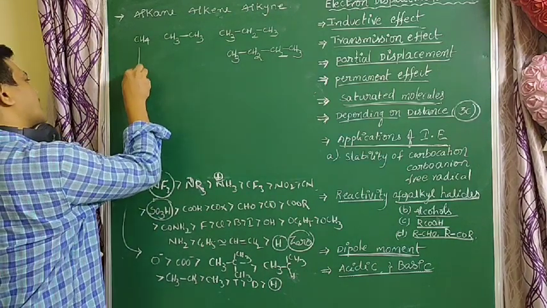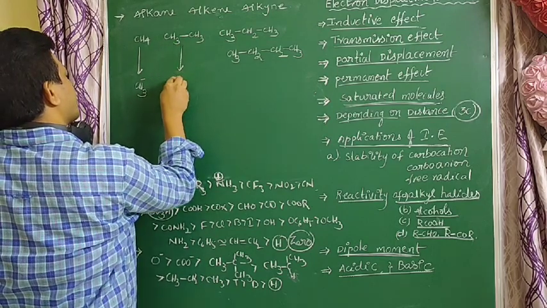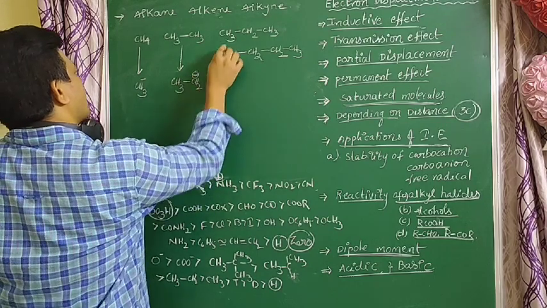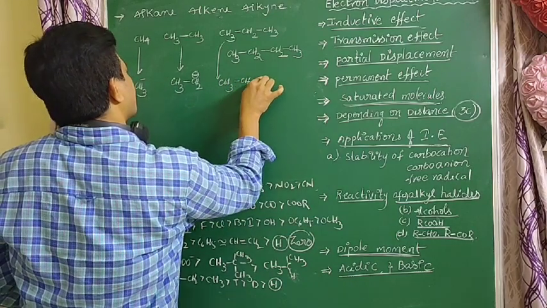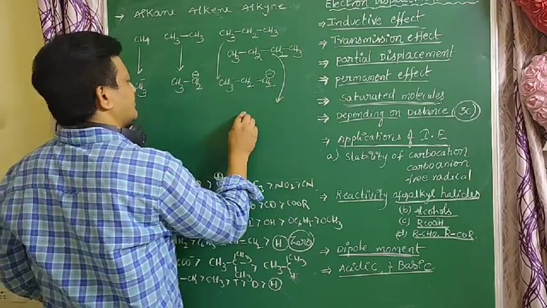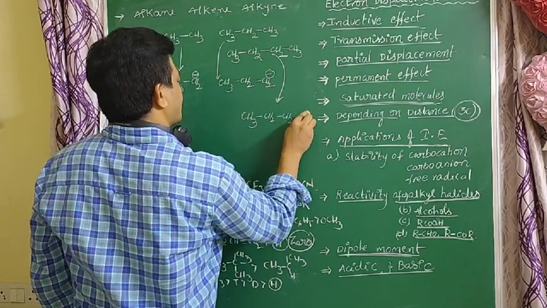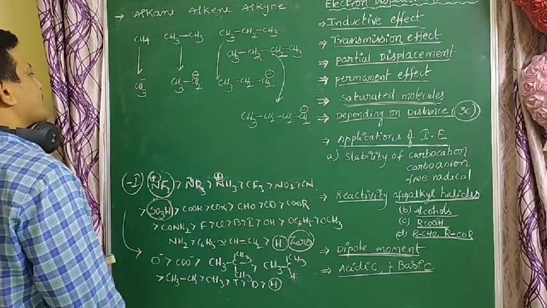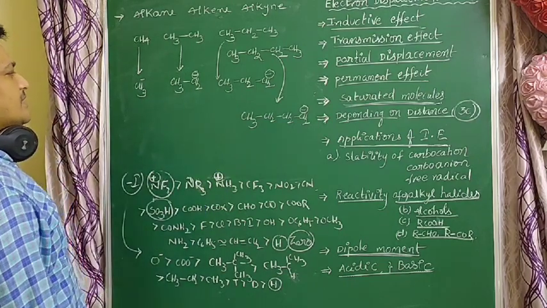Removing H plus from methane forms CH3 minus, losing H plus from ethane gives CH3CH2 minus, from propane gives CH3CH2CH2 minus, and from butane gives CH3CH2CH2CH2 minus. Carbanions are formed after losing H plus ions.